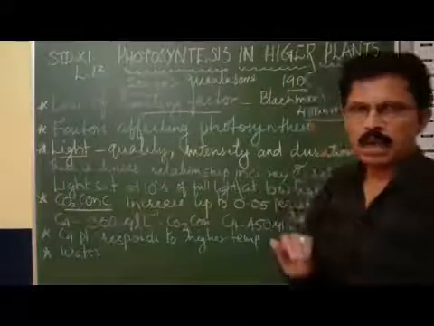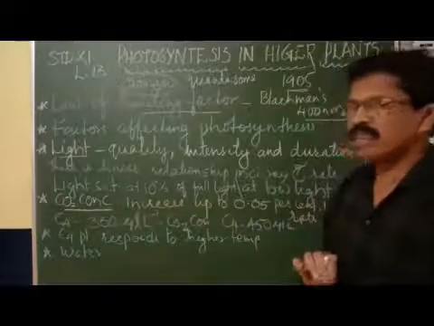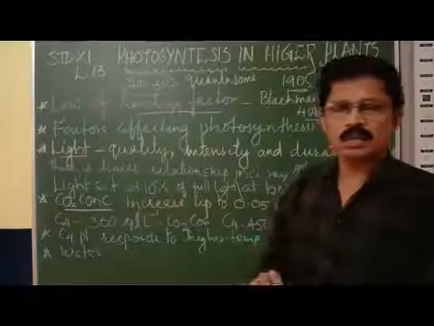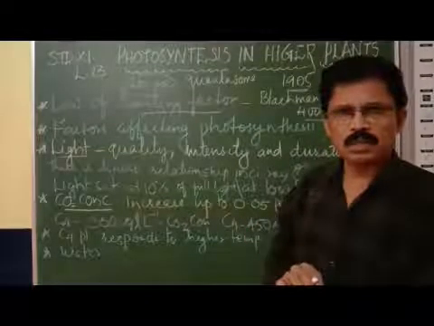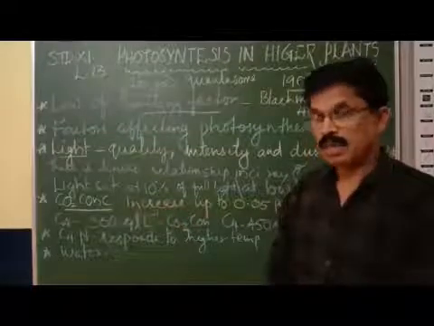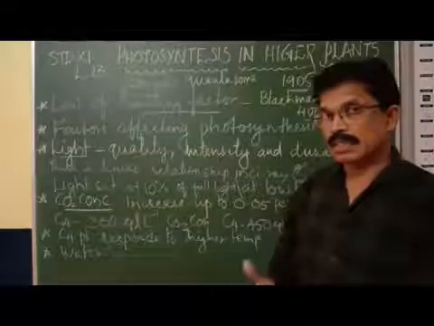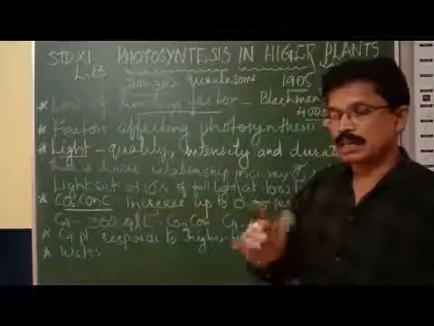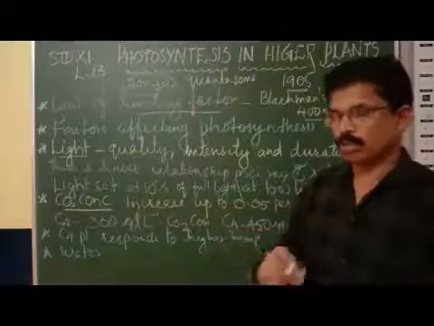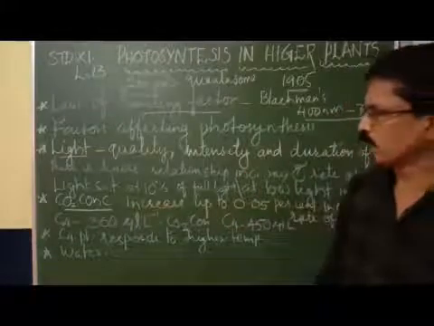It means that how much light falls, that much is the rate of photosynthesis, in low light intensity. But in high light intensity, this linear relationship between the light and the rate of photosynthesis will change. Keep in mind.